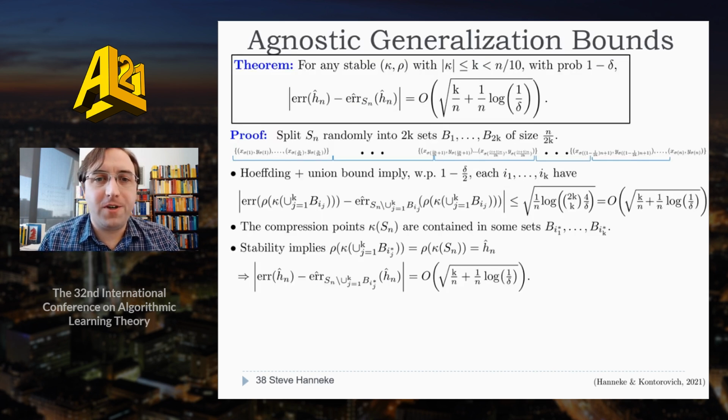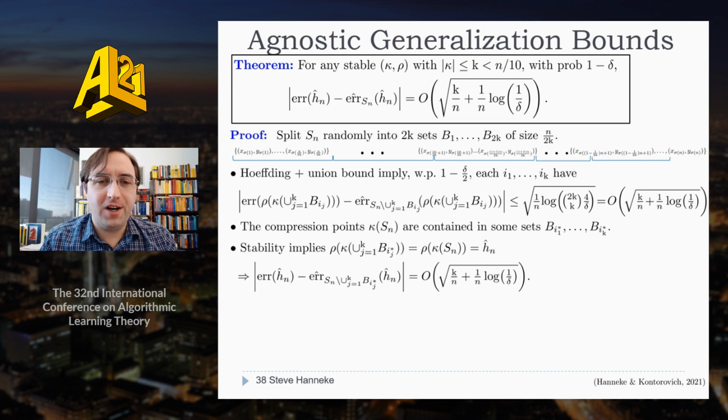I can state the proof here in a decent amount of detail. It's a little more involved than the separable case, but I can still present it in one slide. I'll just present here the version where compression size is bounded by some k. To get to the data-dependent compression size, you would just do a union bound over compression sizes. So also for simplicity, let's say n is a multiple of 2k.